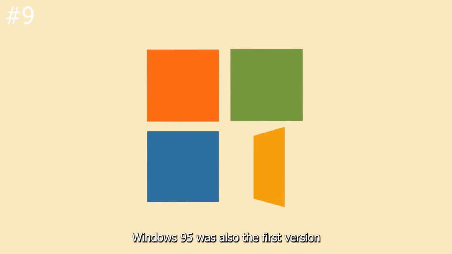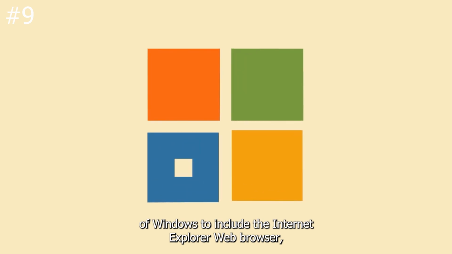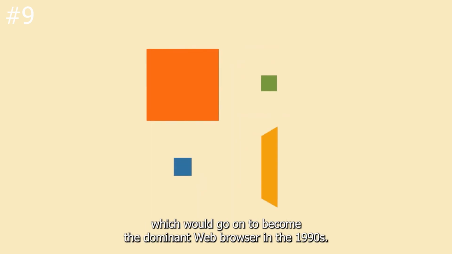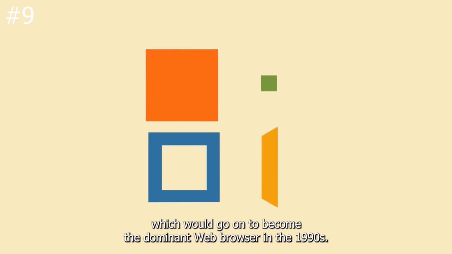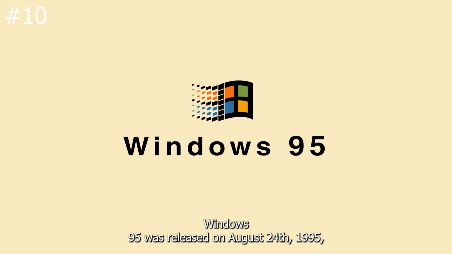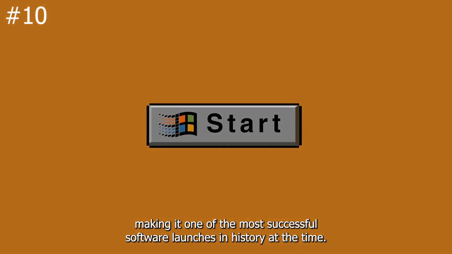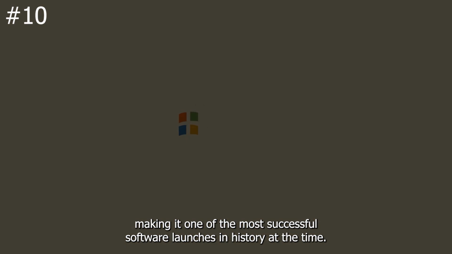Windows 95 was also the first version of Windows to include the Internet Explorer web browser, which would go on to become the dominant web browser in the 1990s. Windows 95 was released on August 24, 1995, and sold over 1 million copies in its first 4 days, making it one of the most successful software launches in history at the time.